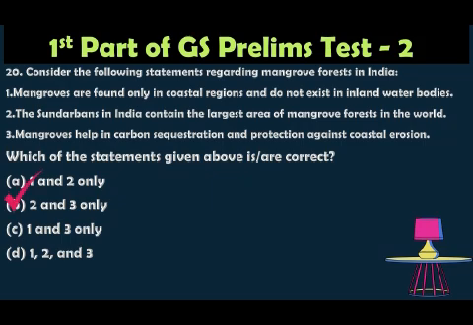The correct answer is 2 and 3 only. Mangroves are mainly found in coastal regions but can also exist in estuaries and deltas, so statement 1 is wrong because it is not only coastal regions. Statements 2 and 3 are correct because the Sundarbans is the world's largest mangrove forest, and mangroves help in carbon sequestration and protection against coastal erosion. So option 2 and 3 is right.